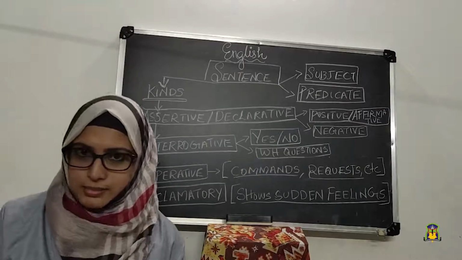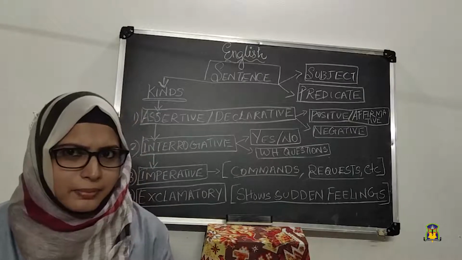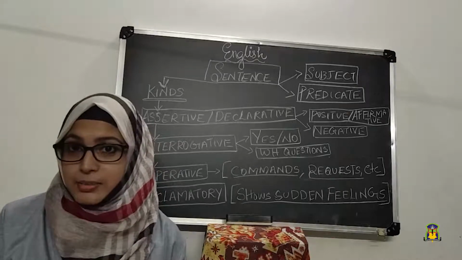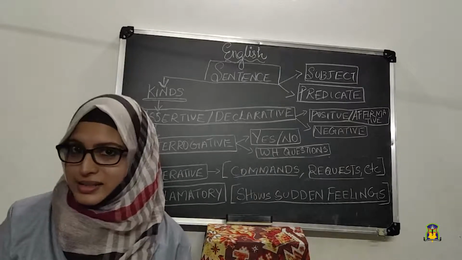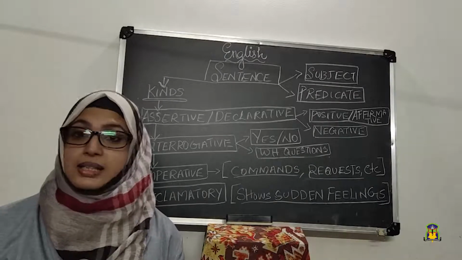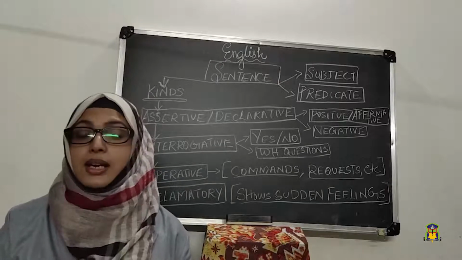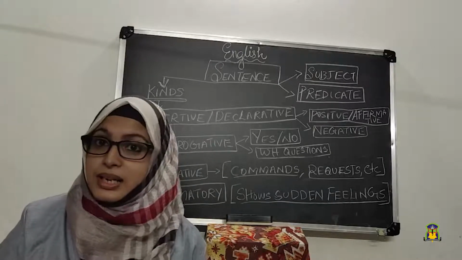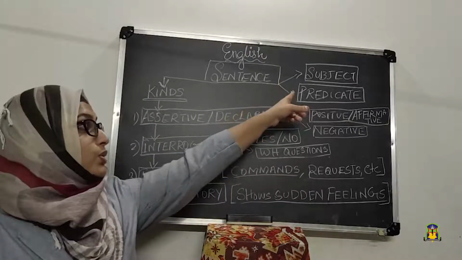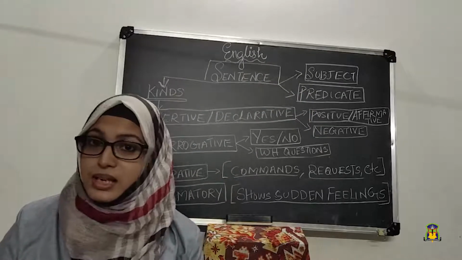Okay, for example, I like ice cream. Do you like ice cream? Yes, isn't it? So I like ice cream is a sentence. This sentence has two parts. If we divide that sentence into two parts, we can divide them as subject and predicate. You can see on the board, the sentence is first divided into subject and predicate.